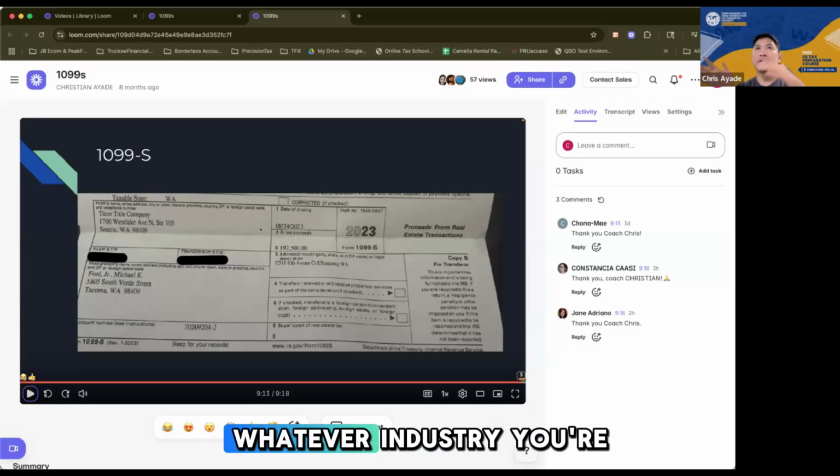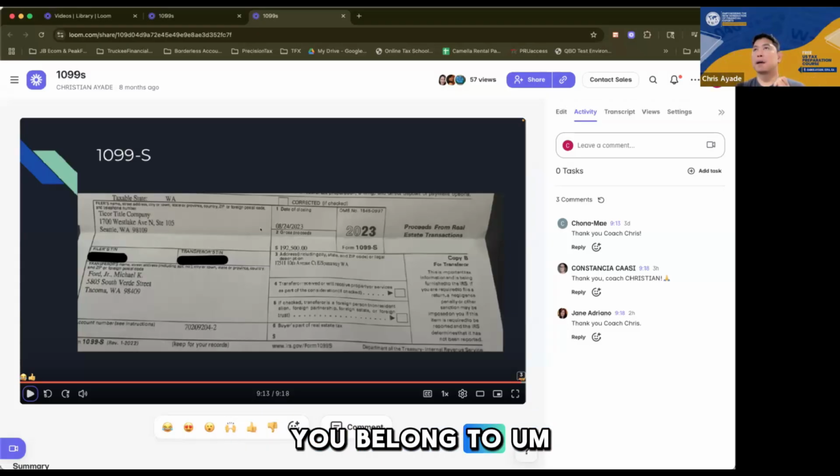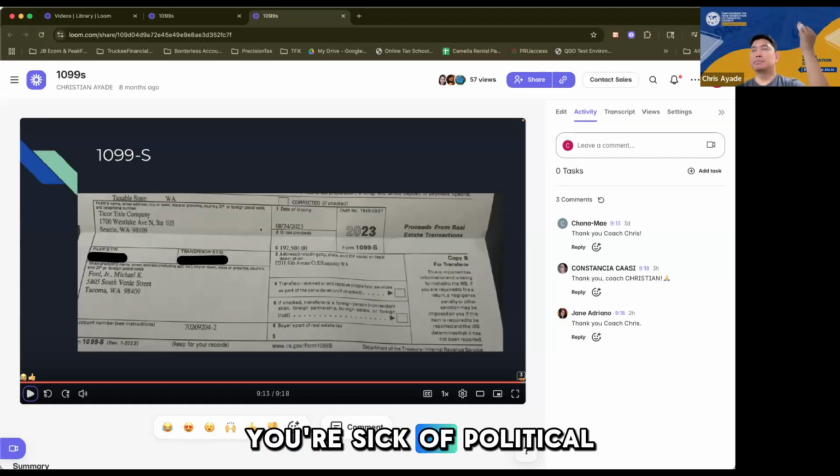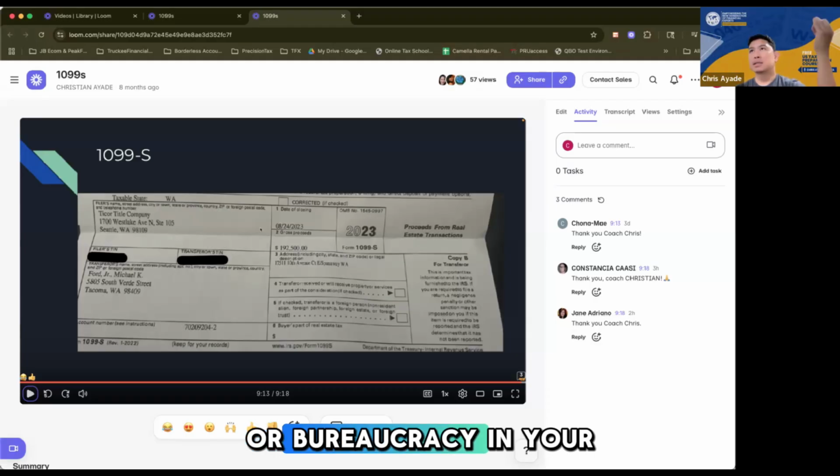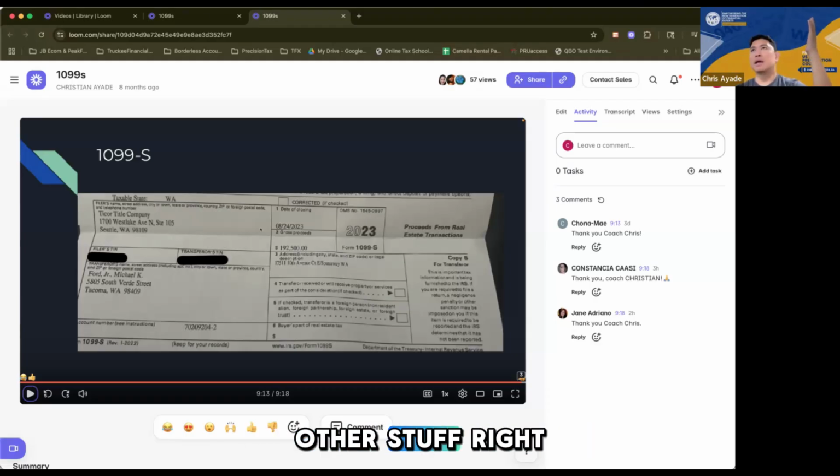If you're in accounting or whatever industry you belong to, and you're thinking of switching to a tax preparation career or a career in U.S. tax, of course, there will be some middle ground. Like if you're already earning 6 digits in the corporate world, but you're sick of the 8 to 5 job, sick of politics or bureaucracy in the workplace and a whole other stuff, right?